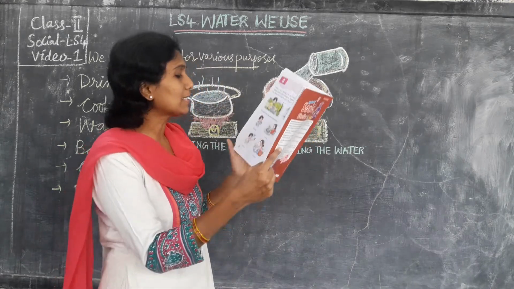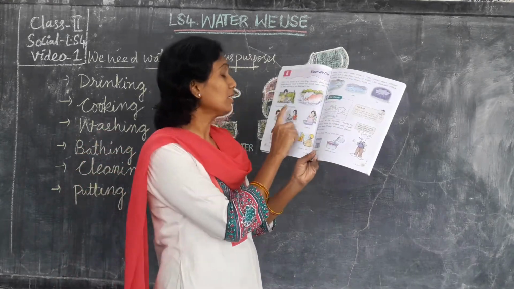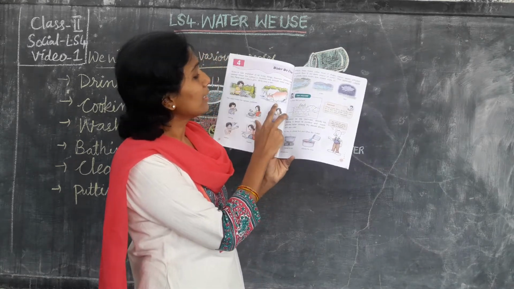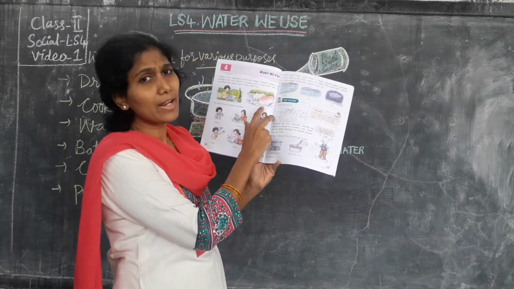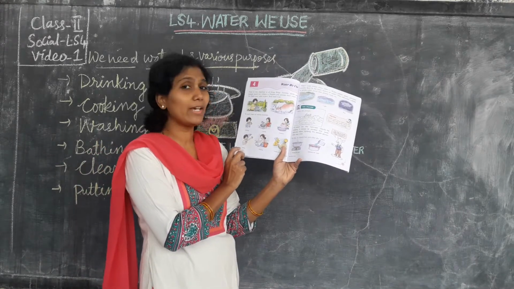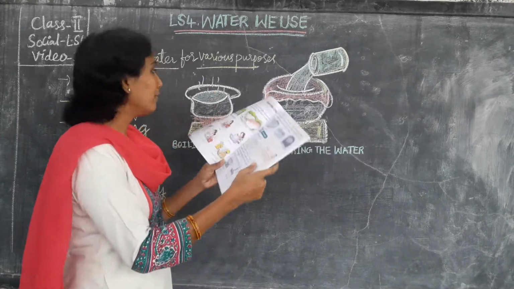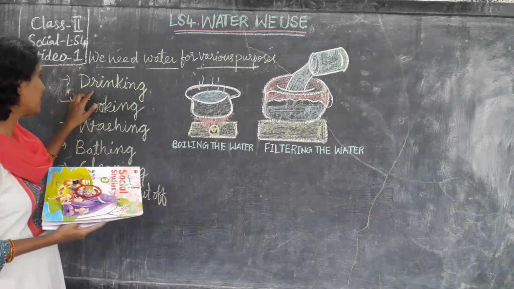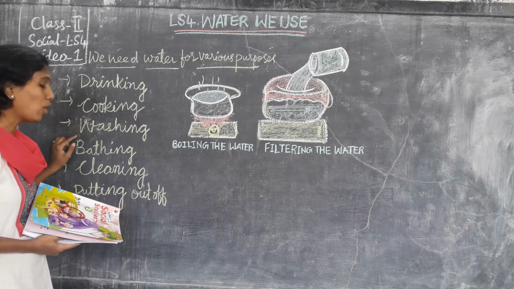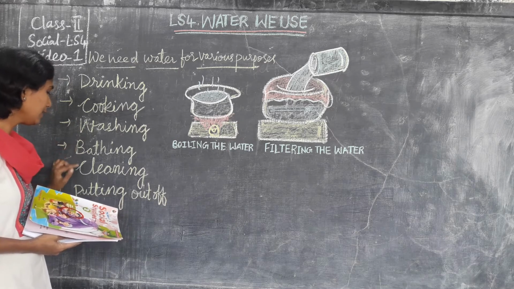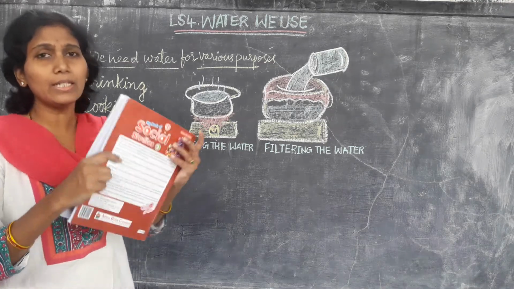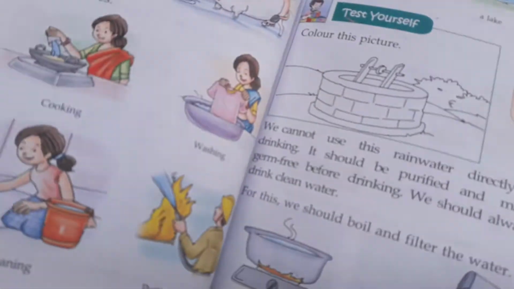Okay, next see the pictures here. The boy is pouring the water for the plants, and see the animals, cows are drinking the water. So we need water for various purposes: drinking, cooking, washing, bathing, cleaning, putting out fire. Okay, see the pictures here children. I will show you one by one.